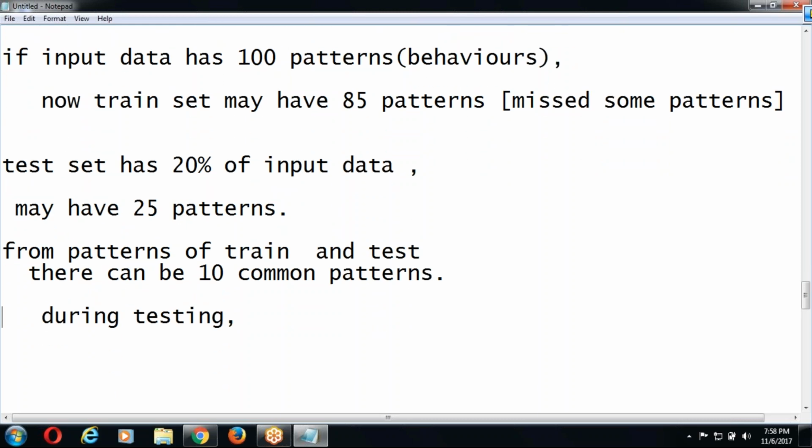Of course, it's not an exact calculation, it's a rough calculation we are giving. Okay. So 15 patterns are unknown to the trained model.